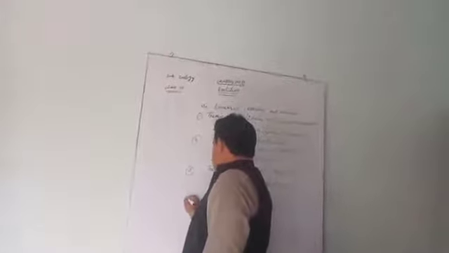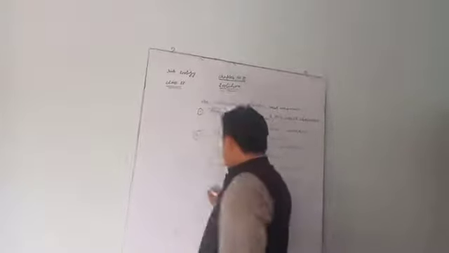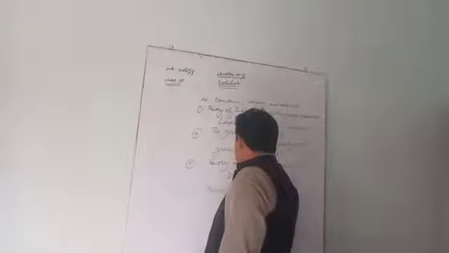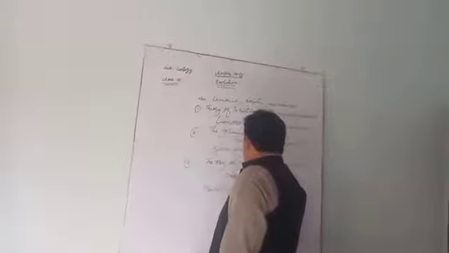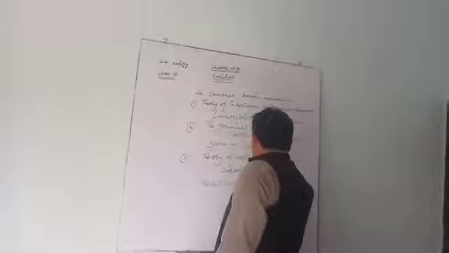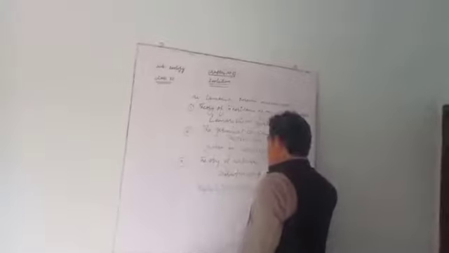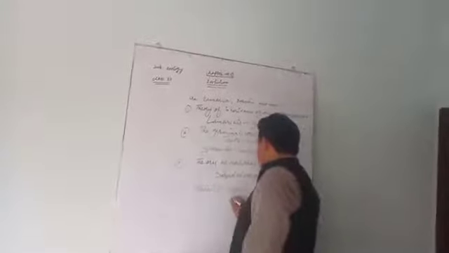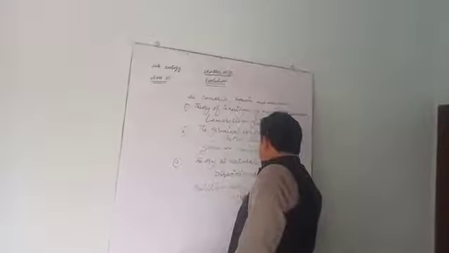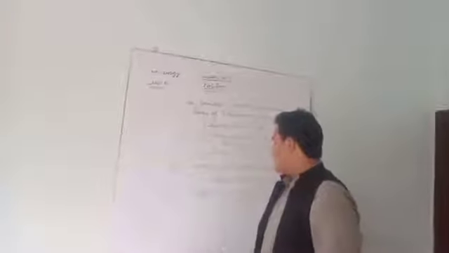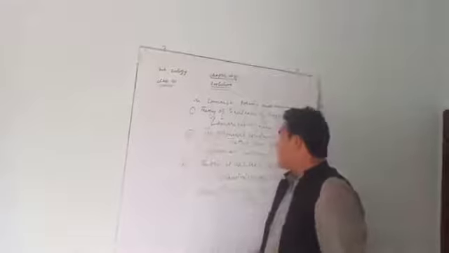Another theory is called mutation theory. Who gave the mutation theory? It was given by De Vries. De Vries was also a scientist who gave the theory called mutation theory.